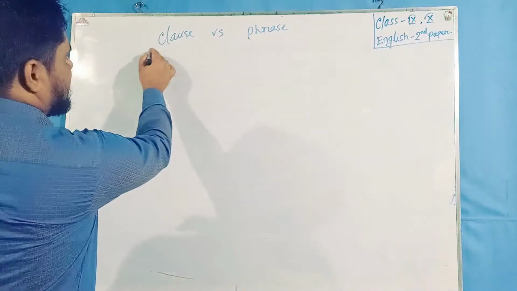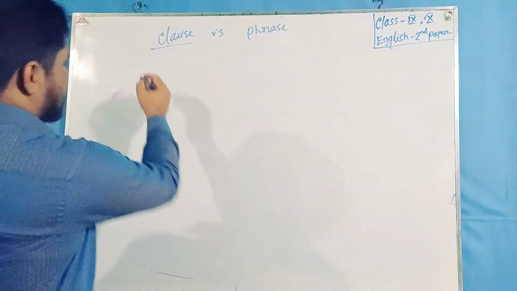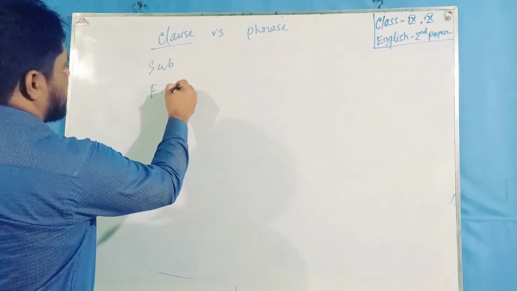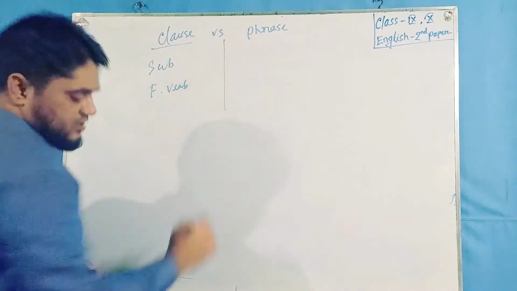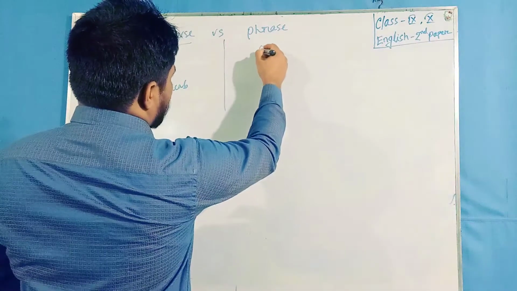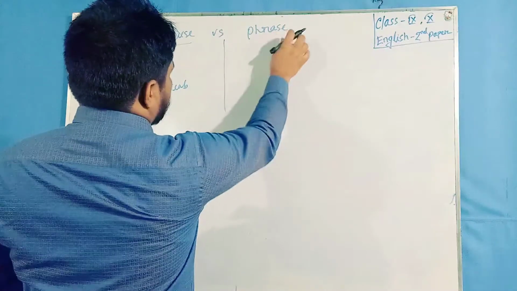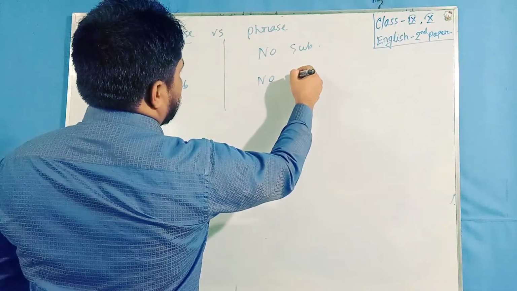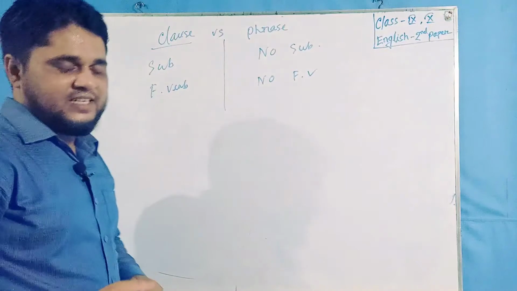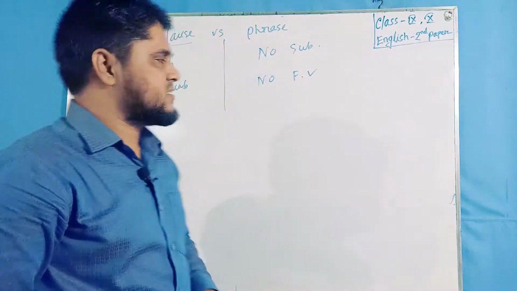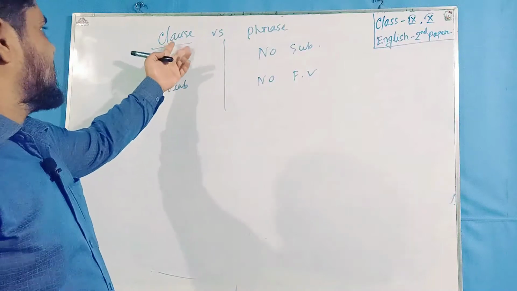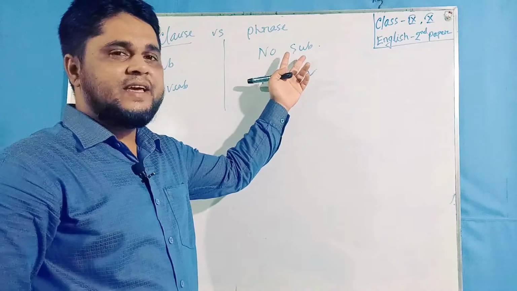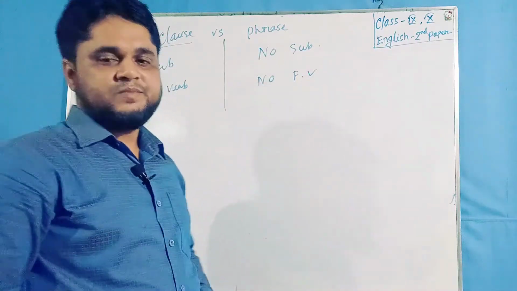A clause has a subject and a finite verb. But a phrase doesn't have any subject and no finite verb. That's the difference between phrase and clause. Clause has subject and verb, but phrase doesn't have any subject and verb. So